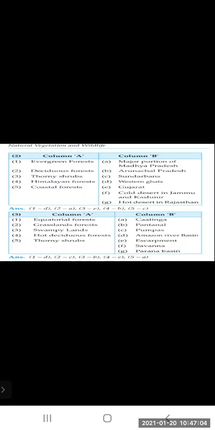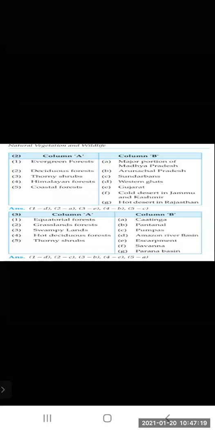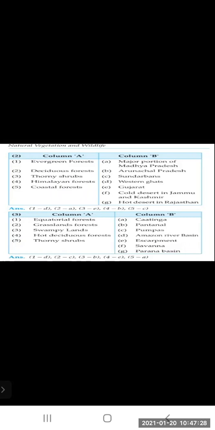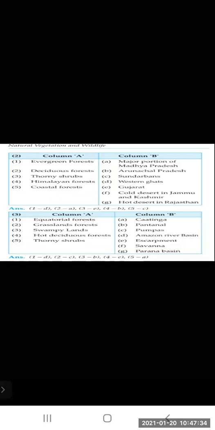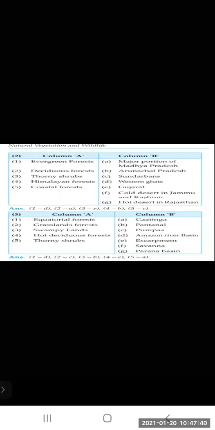First, evergreen forest is found in the Western Ghats. Then deciduous forest, major portion of Madhya Pradesh. Thorny shrubs are found in Gujarat. Himalayan forest, Arunachal Pradesh. Coastal forest, that is Sundarban. Now the equatorial forest is found in the Amazon River basin. Grassland, Pampas. Swampy land, Pantanal. Hot deciduous forest, escarpment. Thorny shrubs, Caatinga.